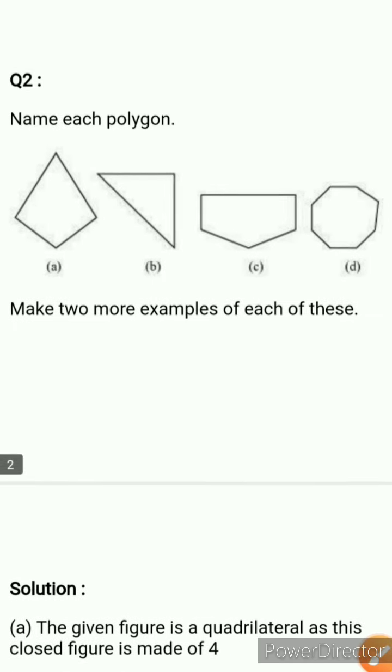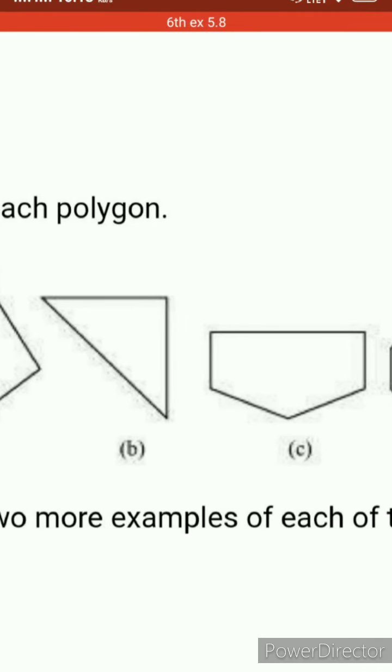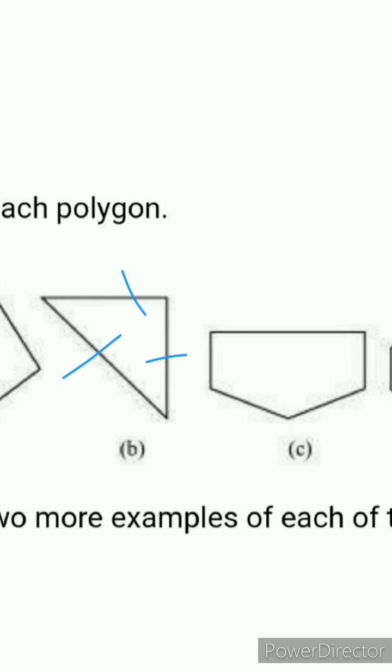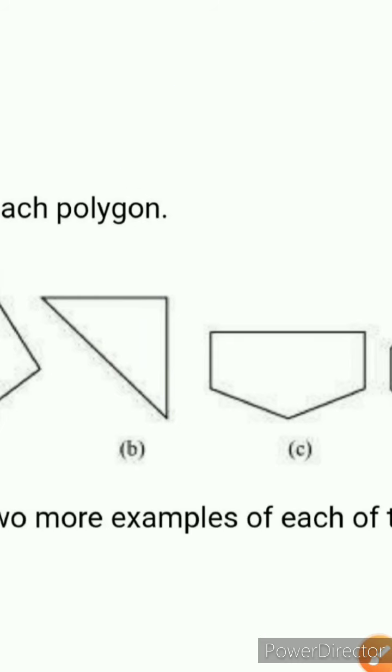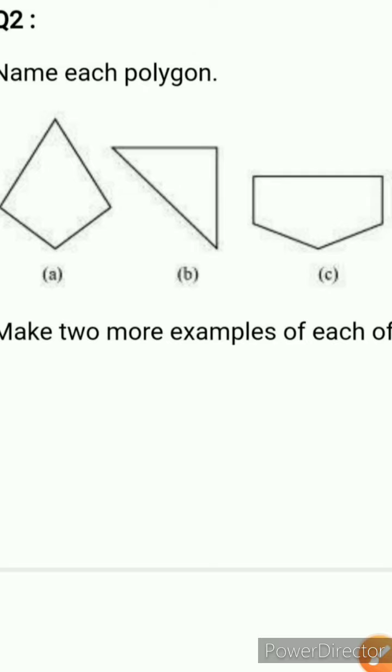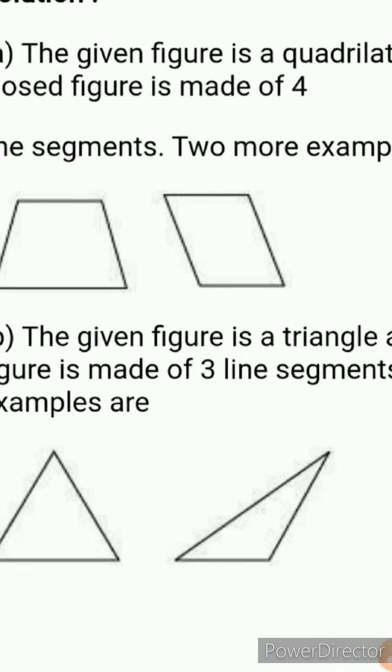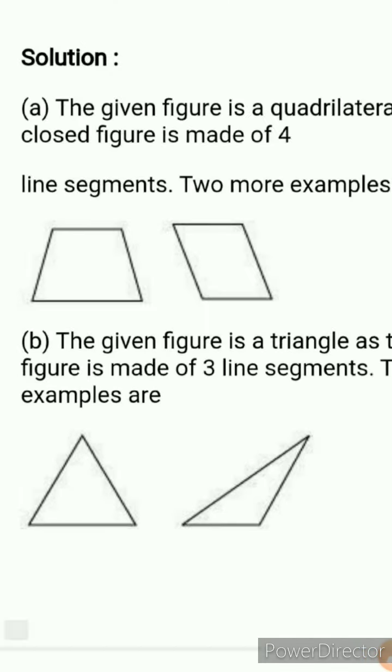Now come to the next figure. In this figure we have 1, 2, 3 line segments. So 3 line segments means it's a triangle. Our next figure is a triangle, and as you can see here, this side is equal to this one. So it's an isosceles triangle. कौन सा triangle है ये? Isosceles. Why? Because here we have two equal sides. So other examples of triangles are equilateral triangle and scalene triangle.